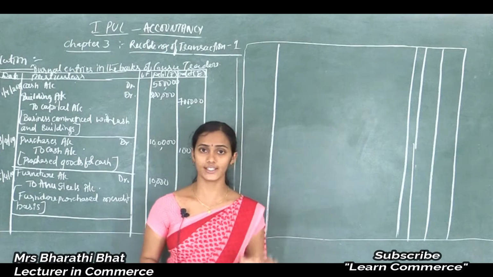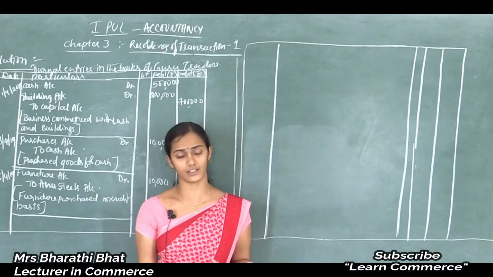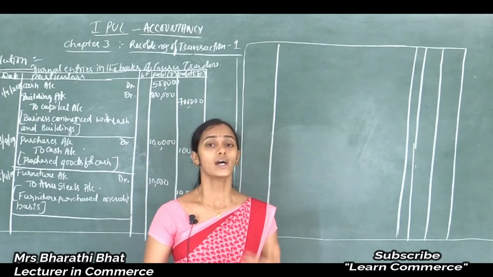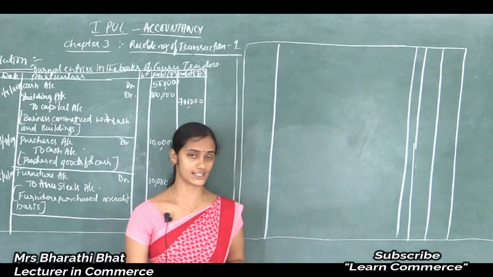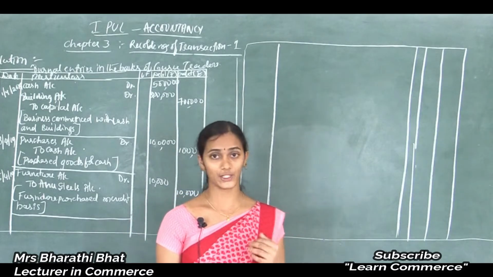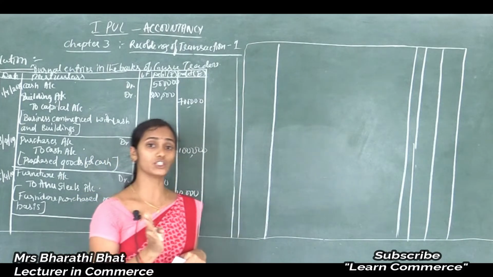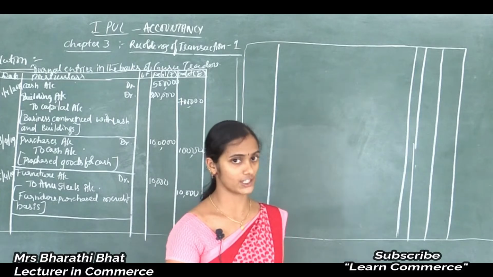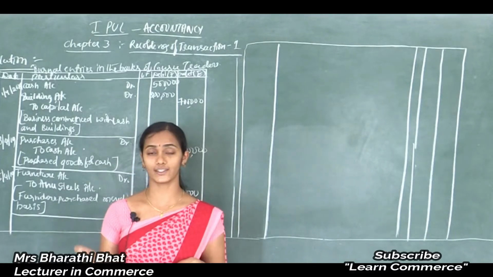Because commission is considered as revenue for the organization. Next year's revenue or next month's revenue we received in this month, then it is considered as advance receipt of income. But this commission received in advance is credited in the organization because it is considered as liability. How can we treat this?